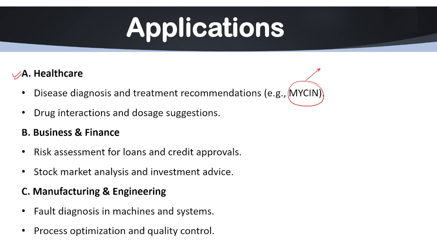If we talk about drug interactions and dosage suggestions, that means AI systems analyze potential drug interactions to prevent harmful side effects. For example, expert systems include IBM's Watson Health and DynaMed. So these are two expert systems that we are using for drug interactions.